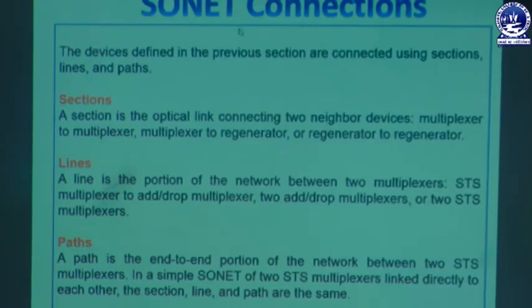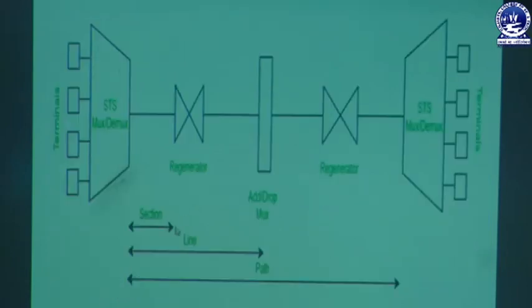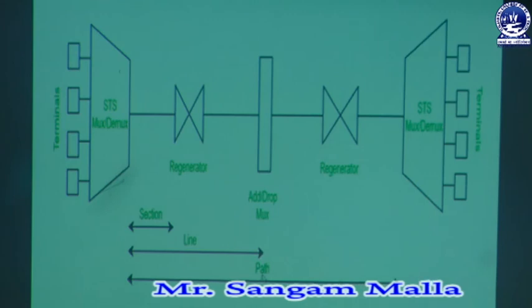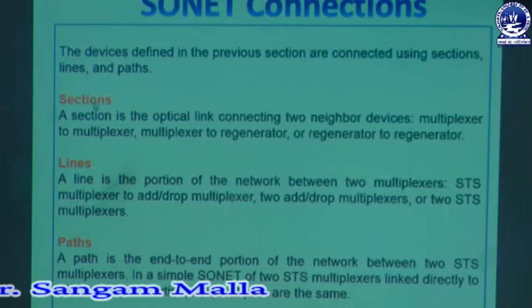Now we will be moving to the last point, that is your SONET connections. The devices defined in the previous section are connected using sections, lines and paths. So you can see over here there is a section, there is a line, there is a path. We will be discussing what the section concept is, what the line concept is and what the path concept is. So what do you mean by section?